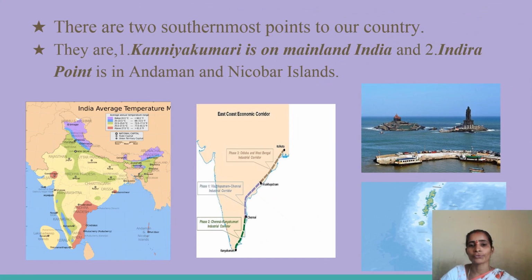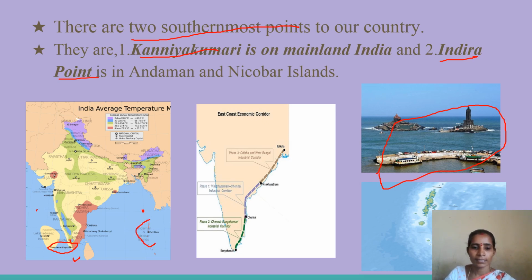Our country has two southernmost points. They are Kanyakumari and Indira Point. See, look at these two maps. This is Kanyakumari and it is the meeting place for three oceans: west Arabian Sea, east Bay of Bengal and south Indian Ocean. Not only that, this Kanyakumari is famous as a Hindu pilgrim place and it has a beautiful view of sunrise and sunset. And here it is Indira Point. It is located in the Andaman and Nicobar Islands.